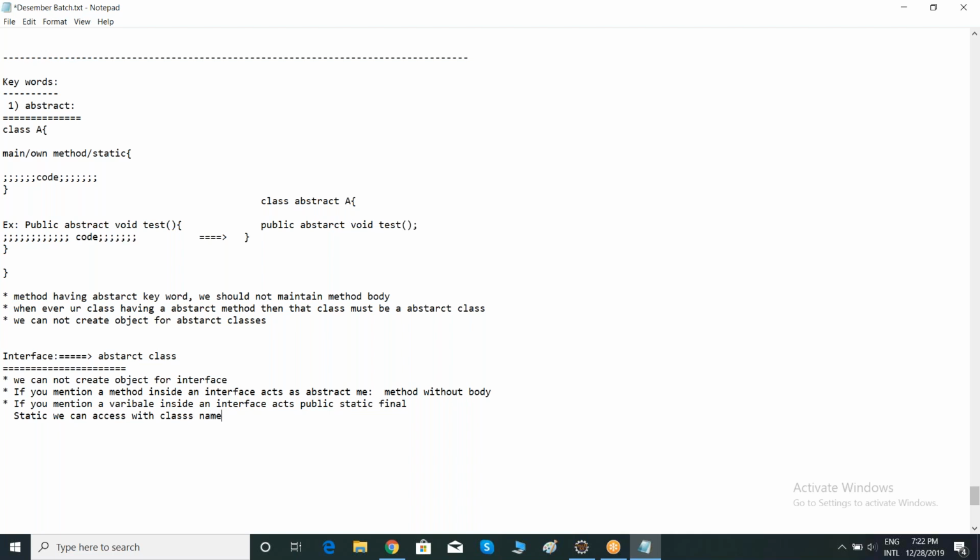If it is a class, we can access with class name. If it is an interface, we can access with interface name. How to access with interface name? Interface name dot variable name, because it is acting like a public static final. Public static final. This is an important thing. Public static final in variable.